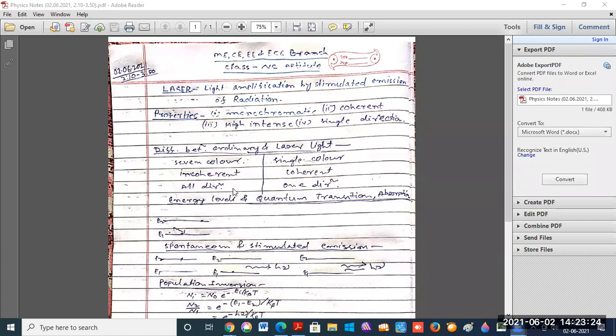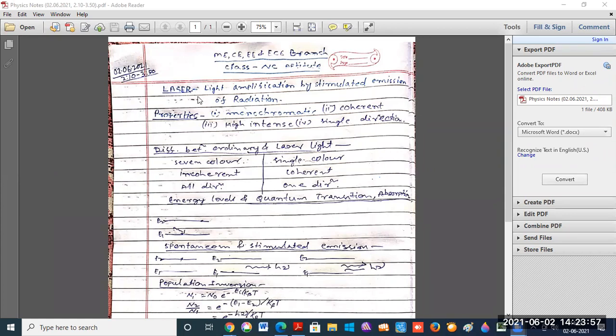The last point is that ordinary light moves in all directions, but laser light is unidirectional, meaning it moves in only a single direction.